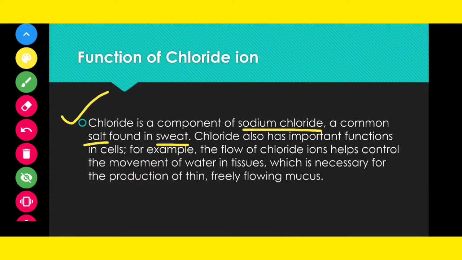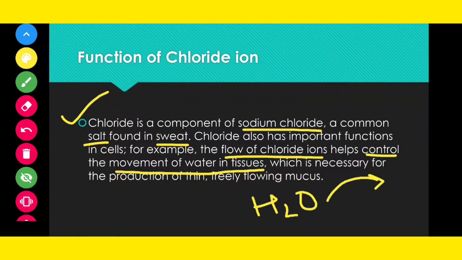The flow of chloride ions helps to control the movement of water in the tissue. If water wants to move out of the cell or come inside the cell, it needs the help of chloride ion.